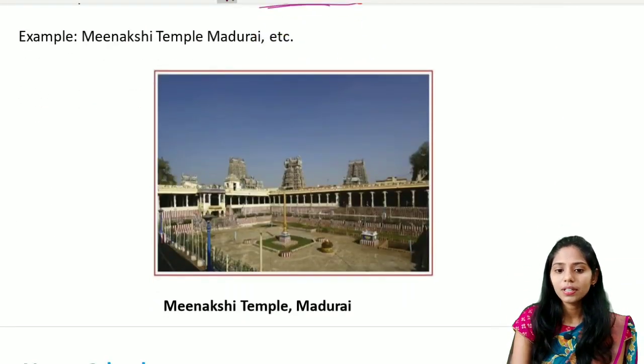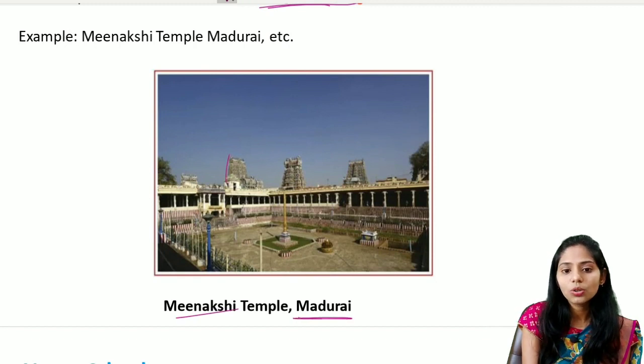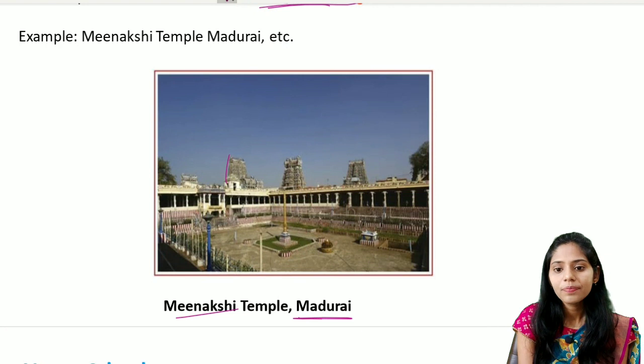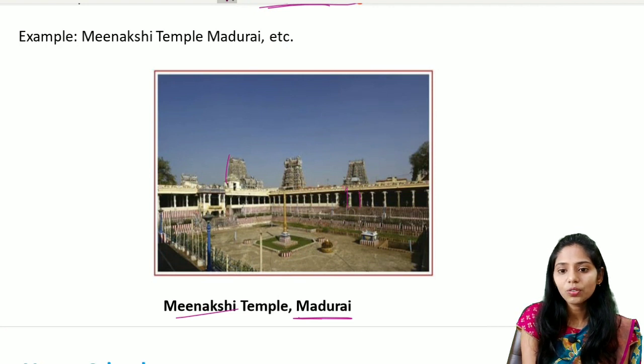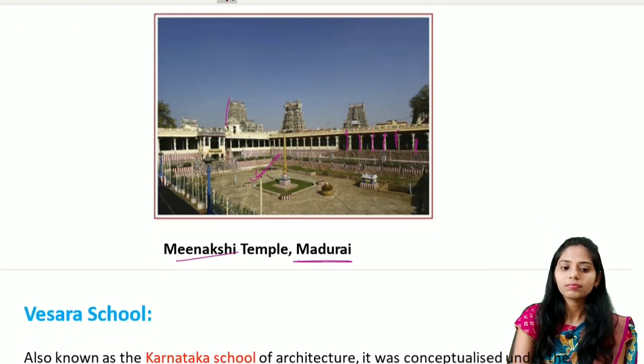So if you see this temple, that is the Meenakshi temple, which is located in Madurai. So if you see these Gopurams, it is one of the tallest in the world. And here you see the portico which is supported by pillars. And we also see the water tank which is present inside the temple.